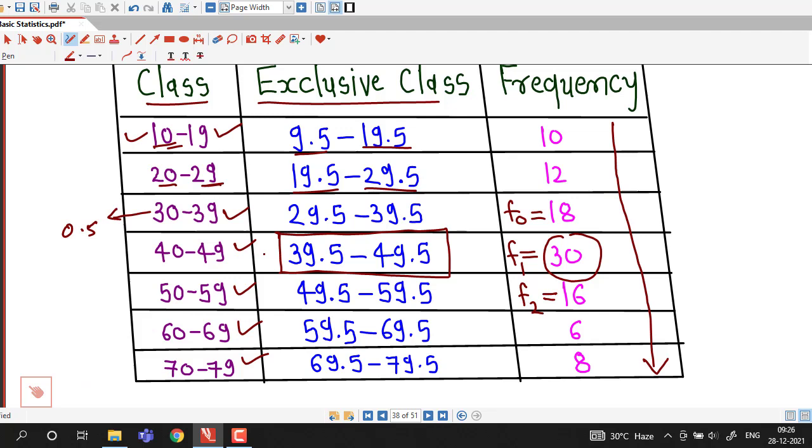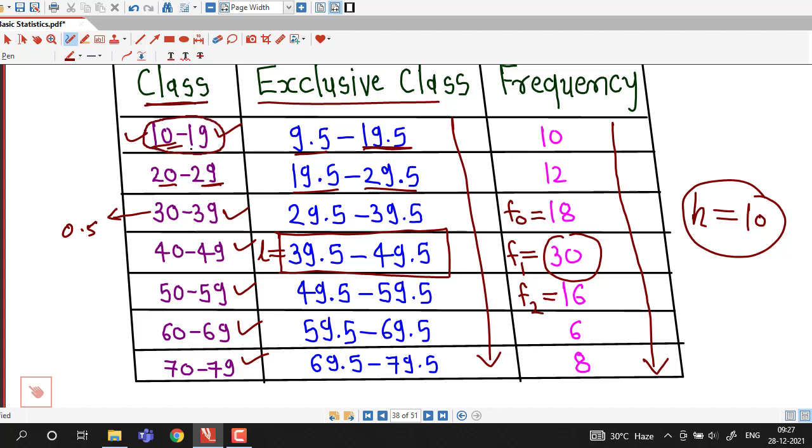L means lower limit of the modal class, so here L will be 39.5. h means class size for the new exclusive classes, so we can see 19.5 minus 9.5, that is 10, and the size of each class is the same, h equal to 10. If we had not converted these classes into exclusive classes, then the size of each class was 9 here, and the lower limit we had considered as 40, so that is not correct.